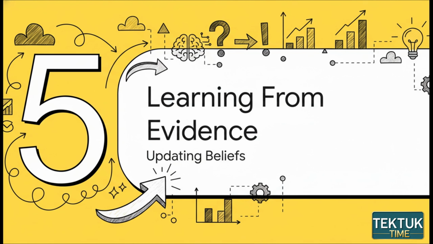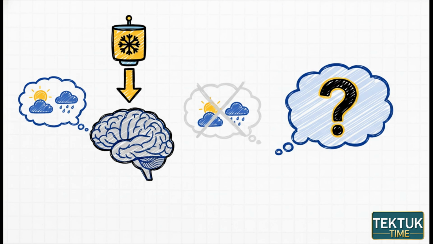Okay, so we've built a complete model of the world. Now for the magic. This is the part that truly matters. What happens when the AI gets new information from the real world? How does it actually learn? Let's walk through a scenario.